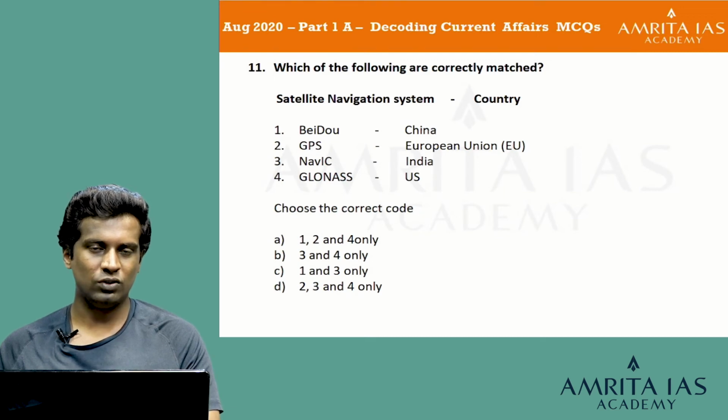So, in the explanation we will know which countries they belong to and which are the major satellite navigation systems of different countries too. So, I will go with option C, 1 and 3 only, to be the right answer in this case. Let us look at the explanation.